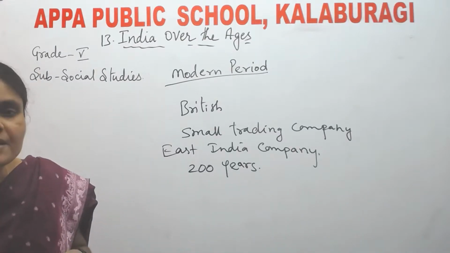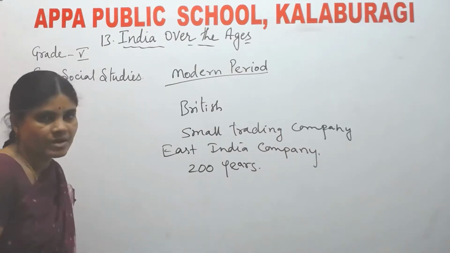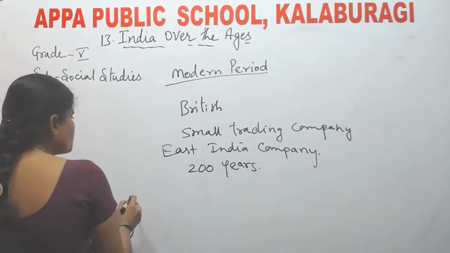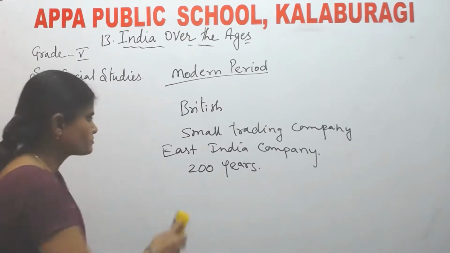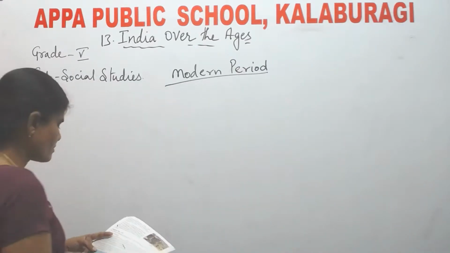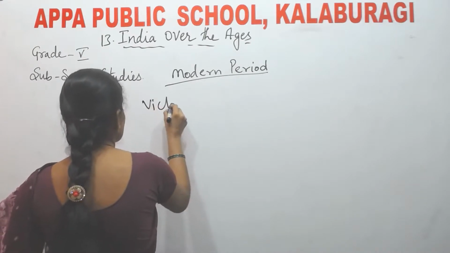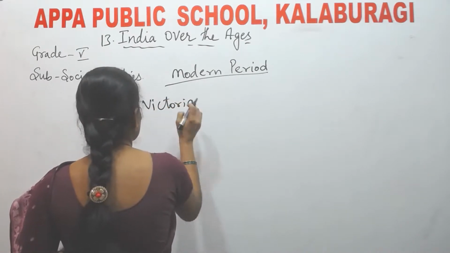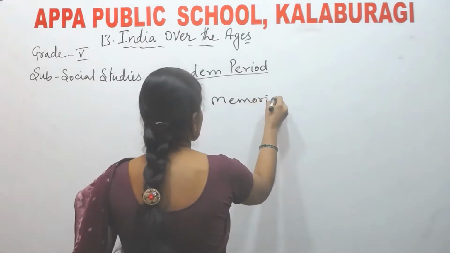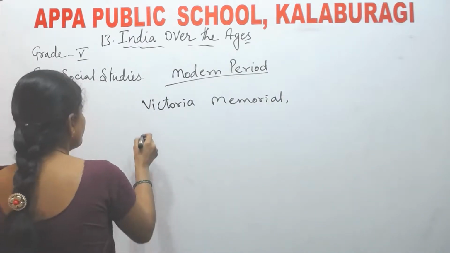The British built a number of historical monuments in our country when they were ruling. Now let us see what they are. Victoria Memorial. The Gateway of India.